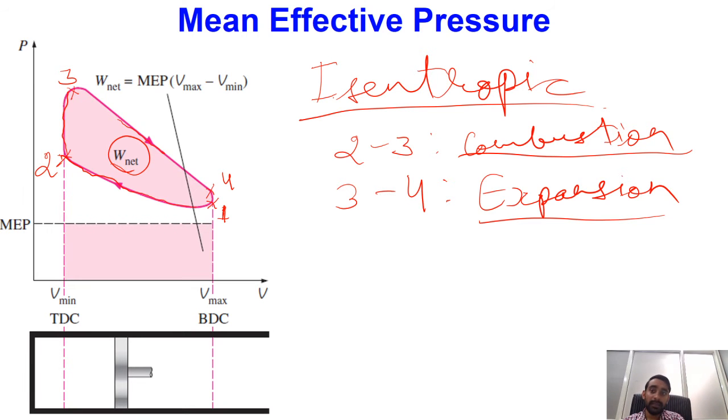But what we do is consider that whatever work we have, if the same amount of work we are getting under a certain pressure which remains constant during the whole expansion process, that type of pressure is what we call our mean effective pressure. In actual practice our pressure is different.